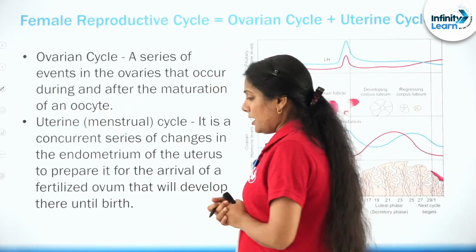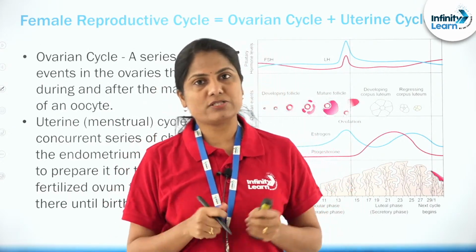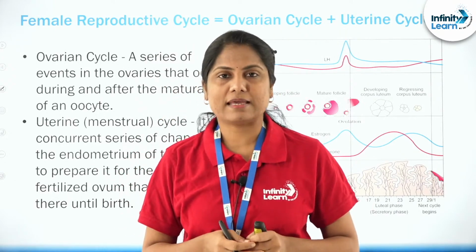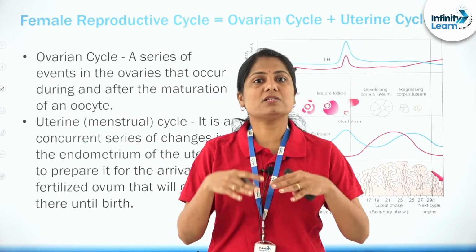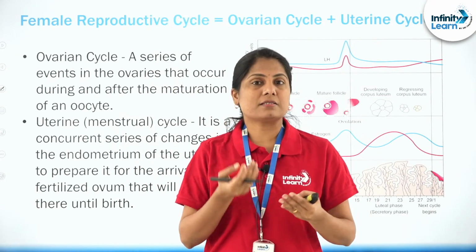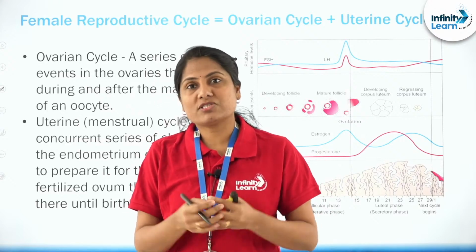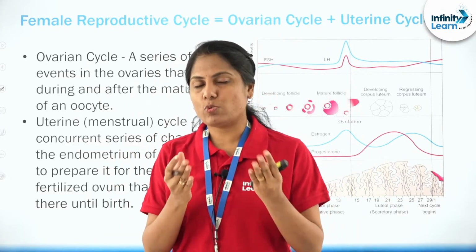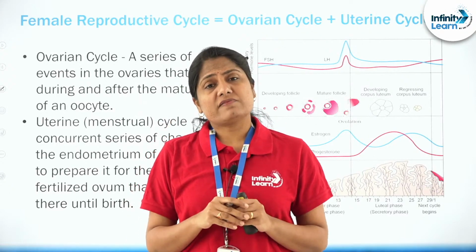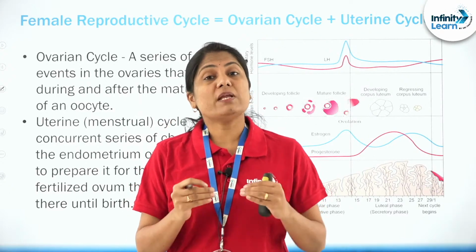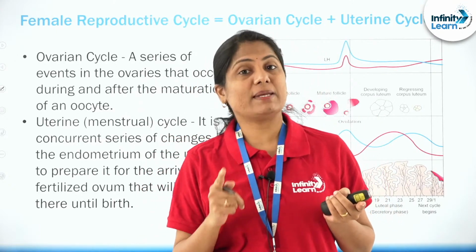Another thing I want to make very clear, which is not so clear in our text, because NCERT is kind of a gist. We need to understand the layers beneath, a little more in depth, because not everything can be described in one textbook. When we say reproductive cycle, it's actually a combination of two things: what's happening in the ovary and what's happening in the uterus.